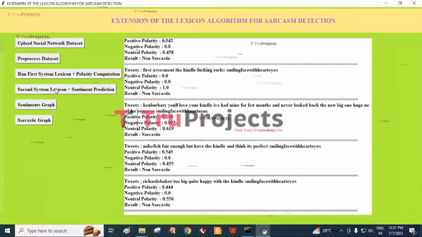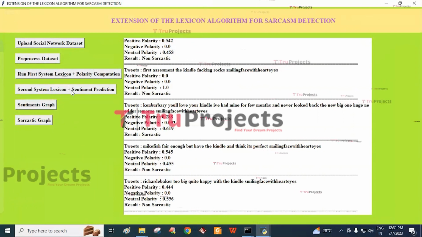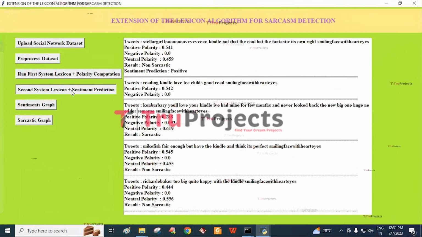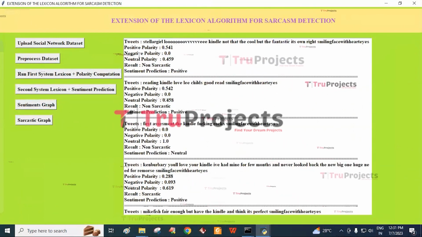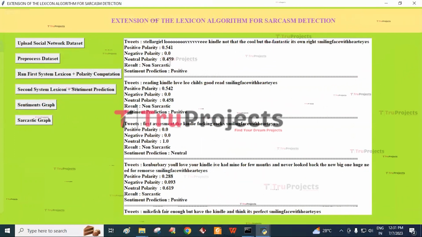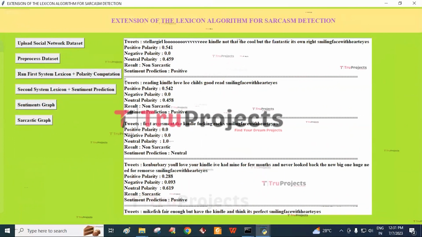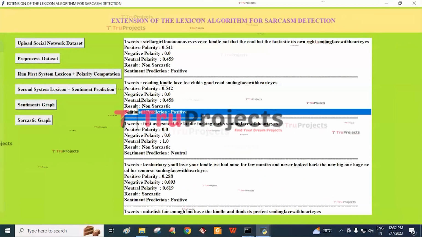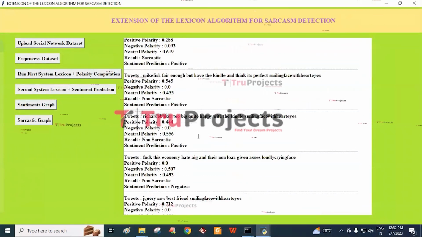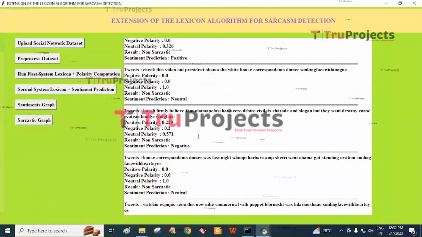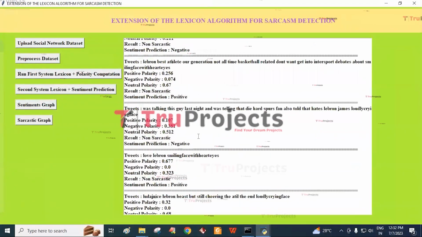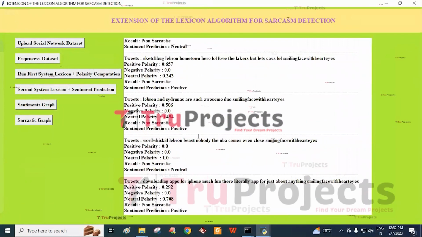And then click on the second system lexicon plus sentiment prediction button to predict the sentiment of the sentences or tweets. In this screen we can see the results with extra details, such as whether the tweet or message is positive or negative or neutral. And this way, these are all the records. For these we can predict the sentiment as negative, positive or neutral.